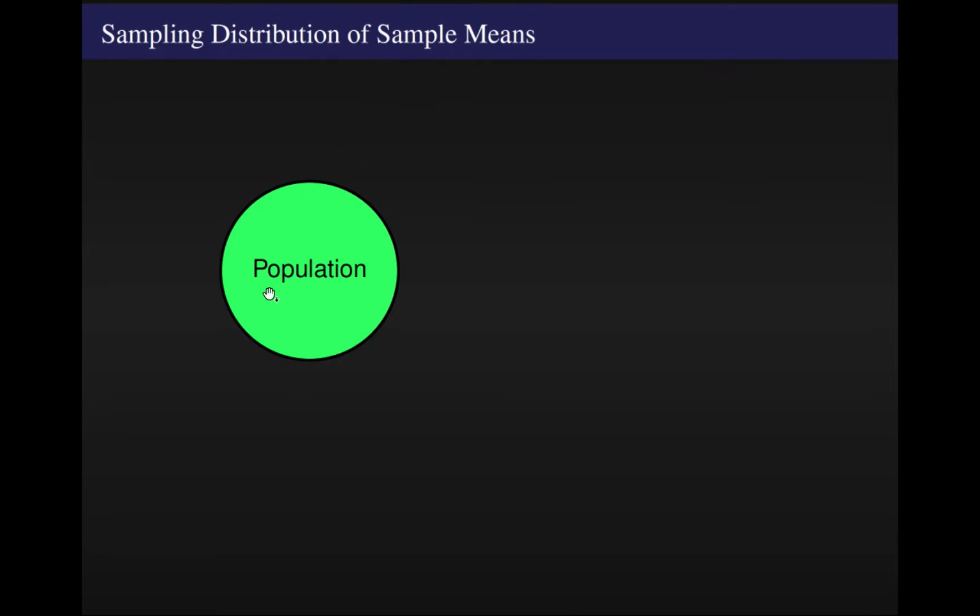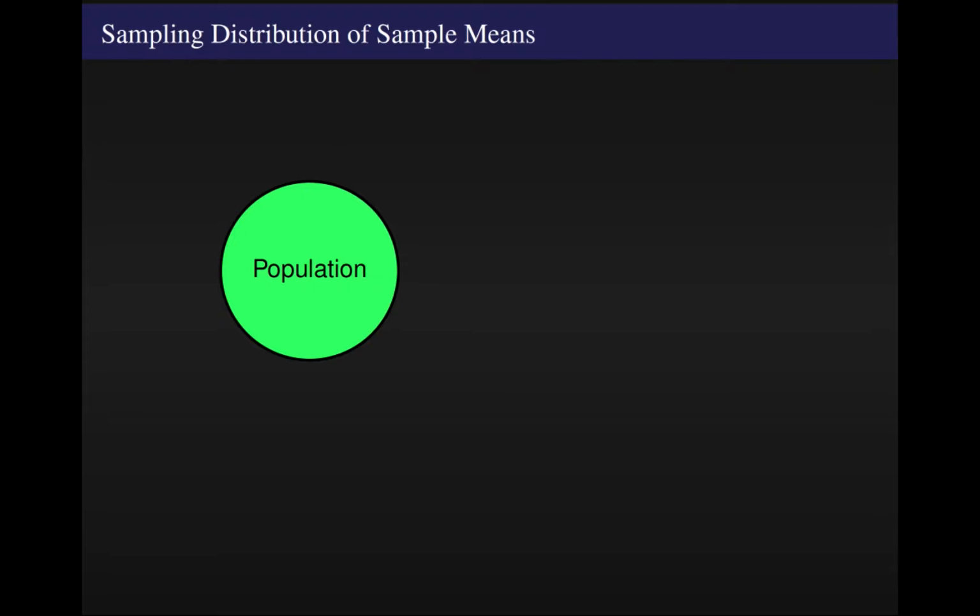Now, in our case, we're going to be very interested in the sample mean as a reflection of what the true population mean will look like. And so we're going to be interested in something called the sampling distribution of sample means. And here's a crude way of how you might get an idea for what a sampling distribution of sample means truly is.